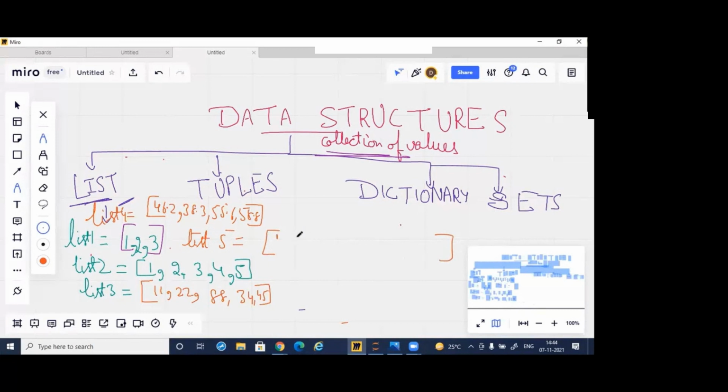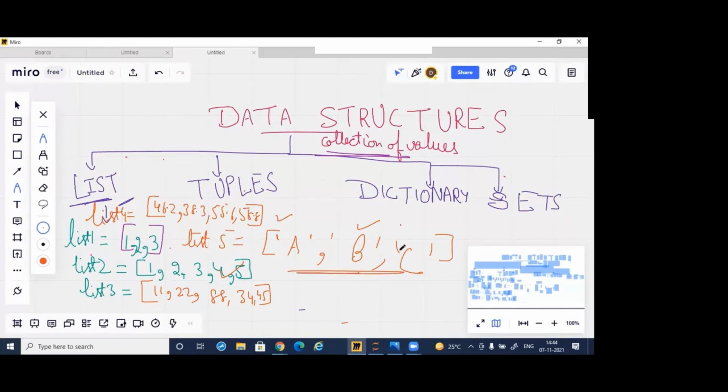I can write characters also: A, B, C. So I can write a number list, float list, character list, or a mixed list also.